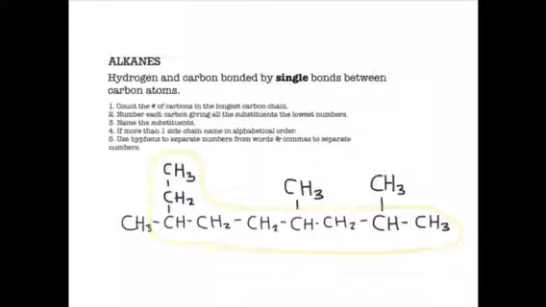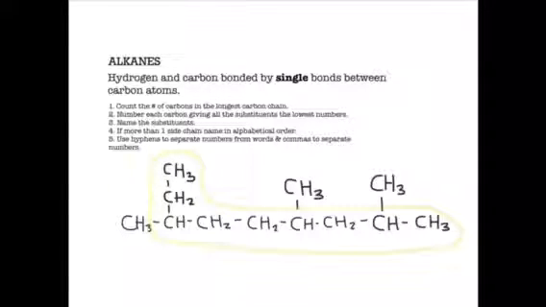Right, so the second step says that we have to number each carbon, giving all the substituents the lowest numbers. What does this mean? That we have to give each carbon in the longest carbon chain a number. But how are we going to do that? Is this one going to be carbon number 1, or is this one right here going to be carbon number 1? In order to decide this, we have to take a look at our substituents.